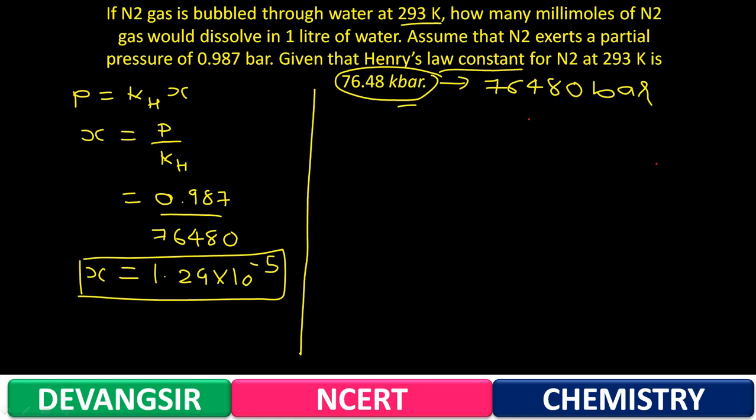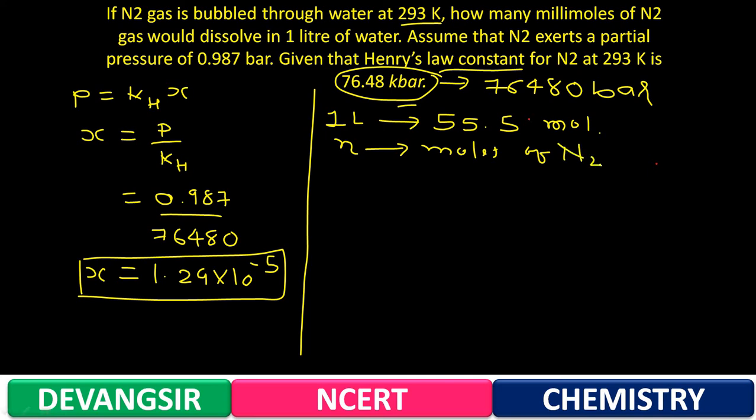Now as 1 liter of water contains 55.5 moles, therefore n represents the number of moles of N2. Okay, now let's calculate it.